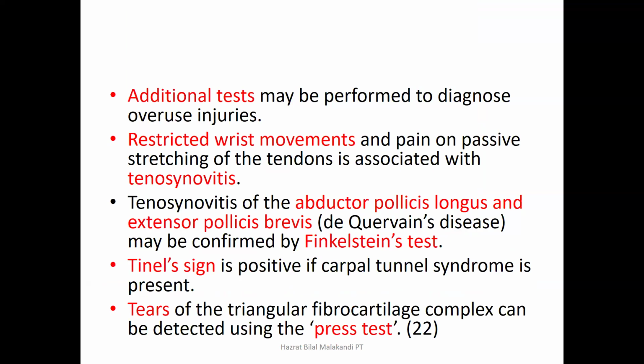We can also use additional tests, like the Finkelstein test, which is used for assessing tenosynovitis of the abductor pollicis longus and the extensor pollicis brevis. Similarly, we can use the Tinel sign just to diagnose carpal tunnel syndrome, or the press test, the chair press test, for the identification and diagnosis of a triangular fibrocartilage tear.